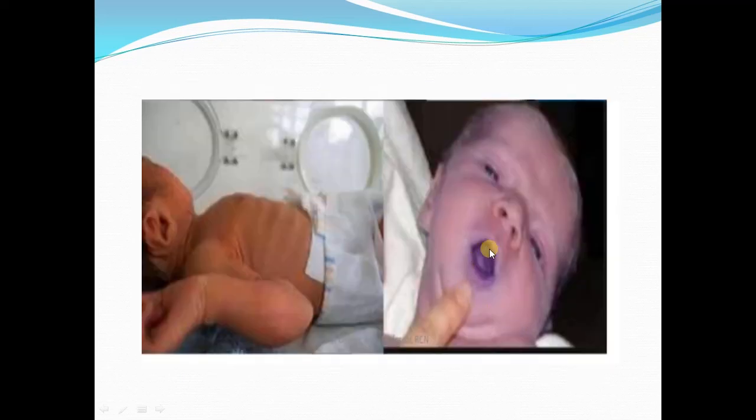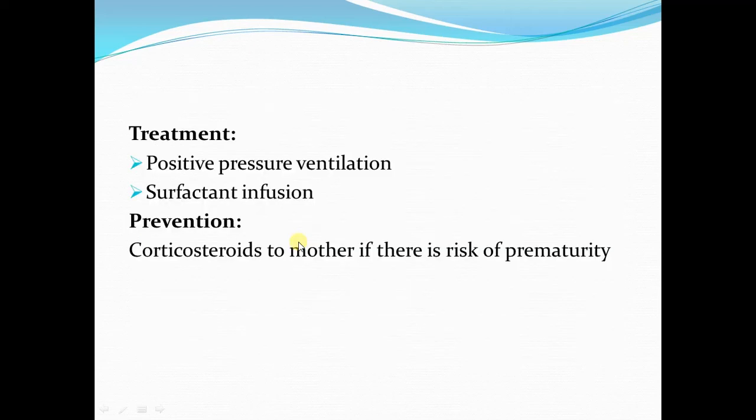Now you can see this is the cyanosis, discoloration of the lips. It's very evident, cyanosis, and this is the recession of intercostal spaces indicating respiratory distress. Now how can we treat? We can treat respiratory distress syndrome by surfactant infusion. Surfactant is given through endotracheal intubation, and we can maintain positive pressure ventilation to prevent the alveolar collapse.